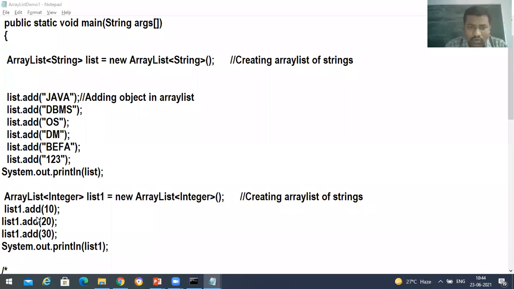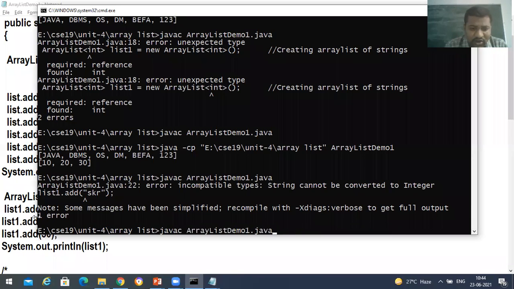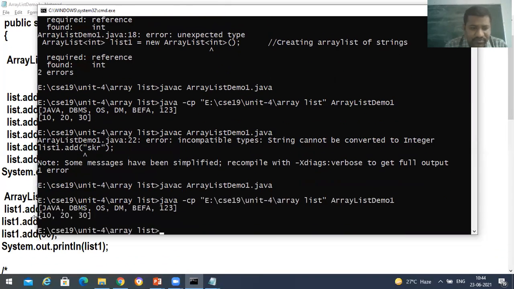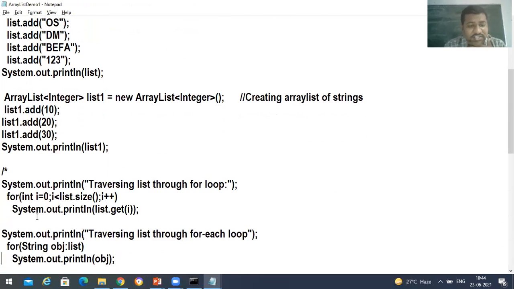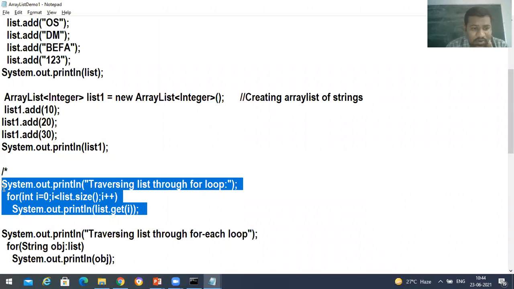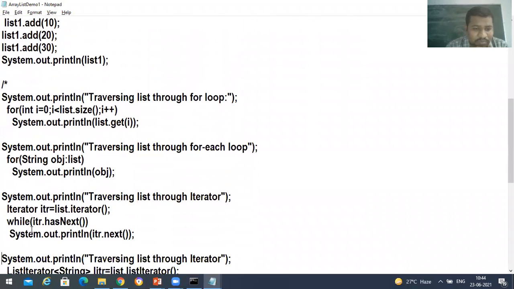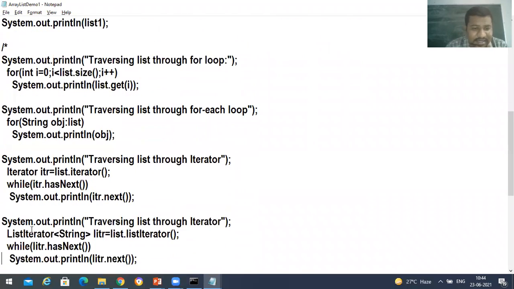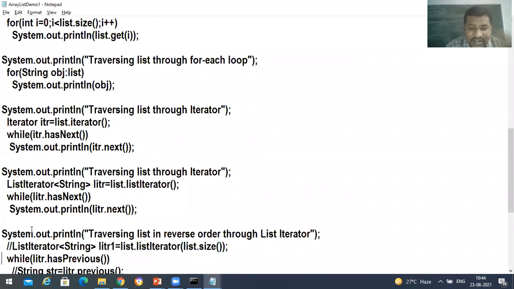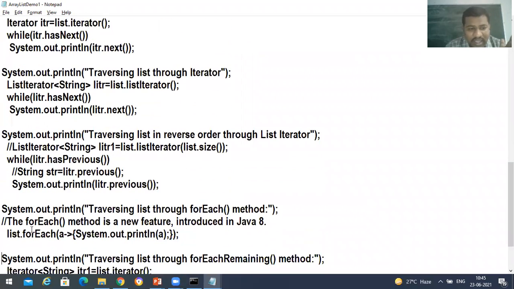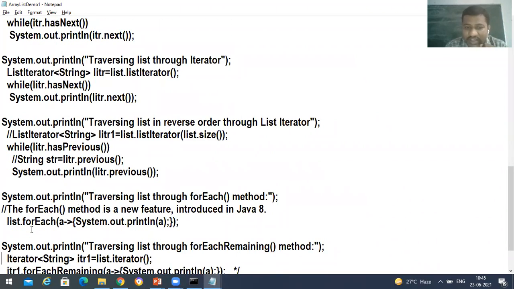So two objects we created over here, and we have compiled this ArrayList. Okay, fine. So see, students, this many ways are there. First, by using only the for loop, with the help of this for loop we can access the elements. Next, we can use the for-each loop, and then Iterator is there. ListIterator is there. Iterator goes only in the forward direction. With ListIterator we can go forward as well as backward.